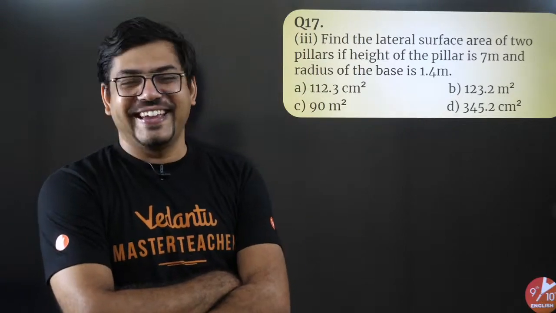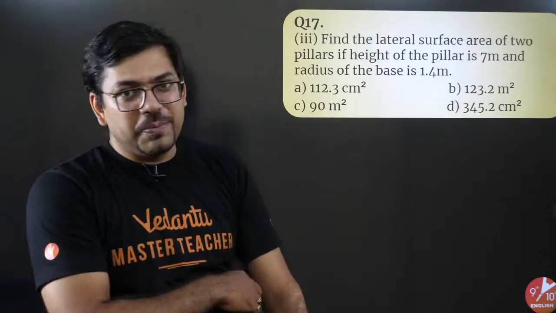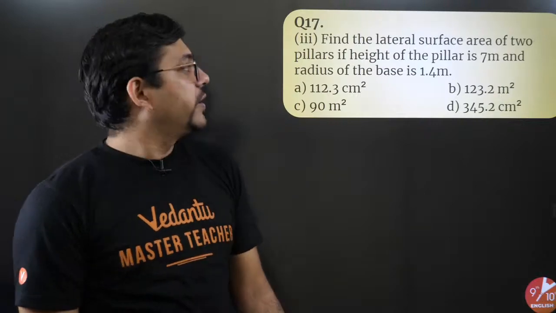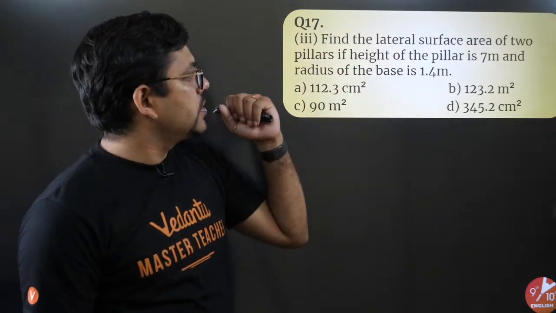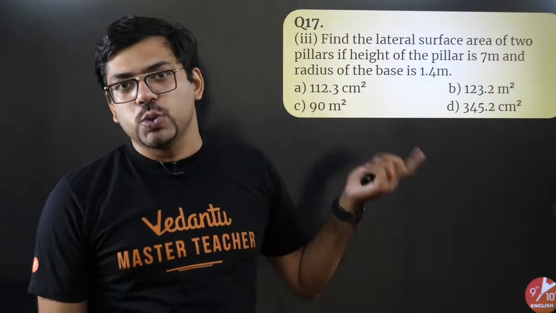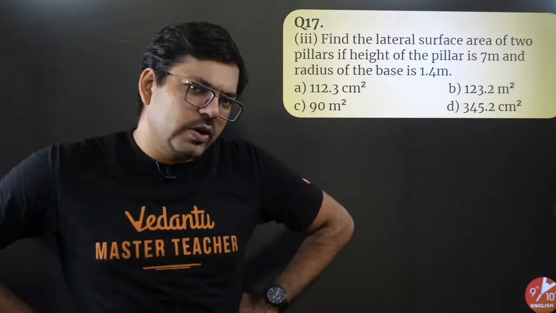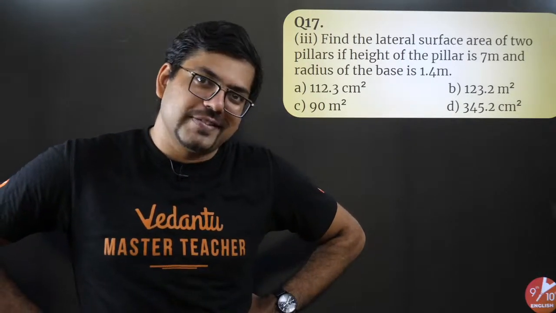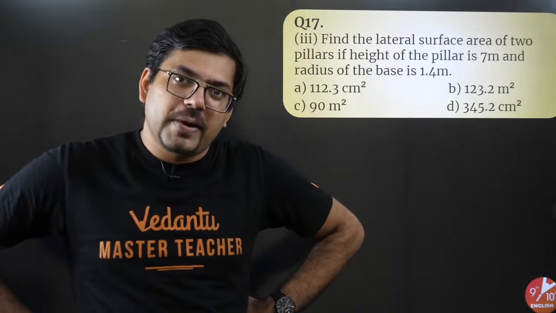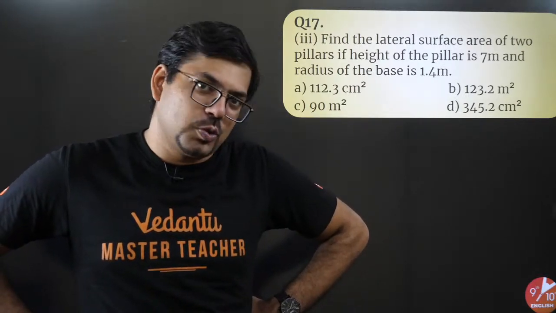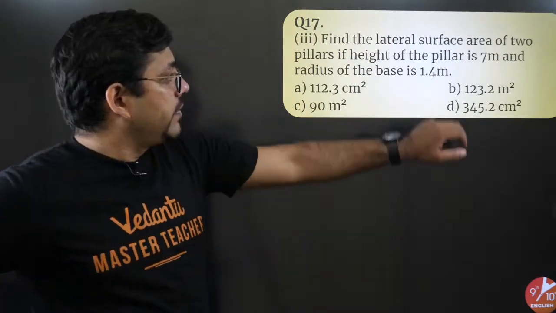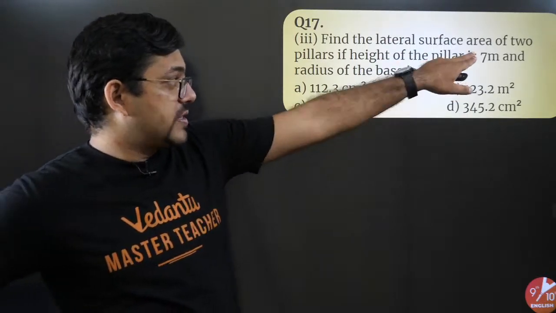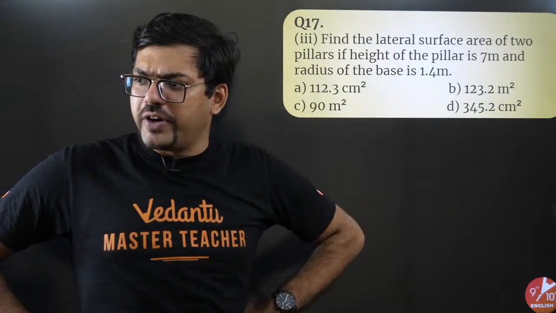Okay, okay, fine. So I hope you all will get this question as well. What is it saying? Lateral surface area of 2 pillars. So 2 pillars means 2 into curved surface area. What's the curved surface area? It's 2 pi r h. So 2 into 2 pi r h, that is 4 pi r h. For pi you know the value, 22 by 7. Radius is given as 1.4. H is given as 7 meters. Won't you be able to find it?